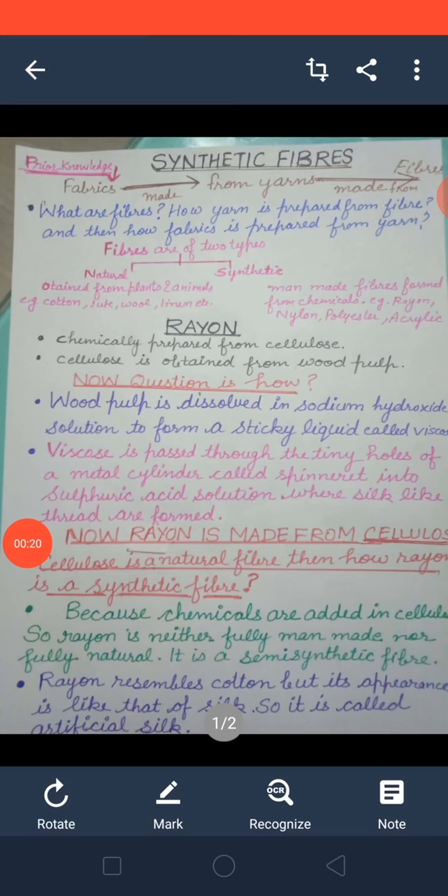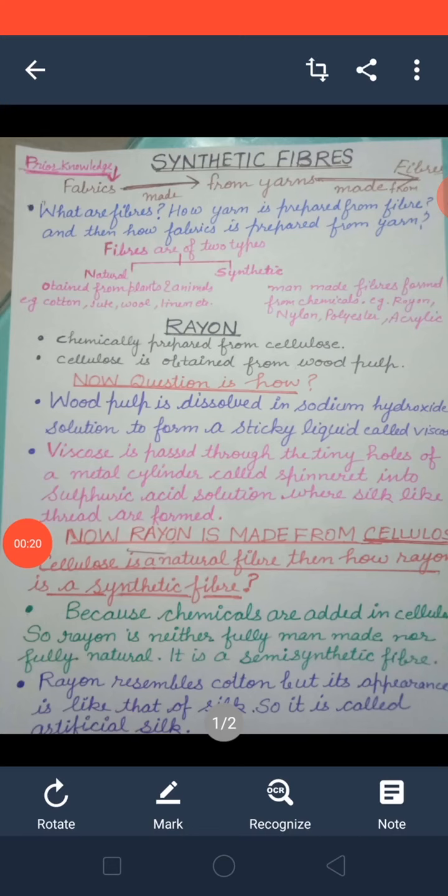Can you give me some examples? Yes, rayon, nylon, polyester, acrylic, etc. There are so many synthetic fibers, but we will study the main synthetic fibers. First rayon, second nylon, third polyester, and fourth acrylic.